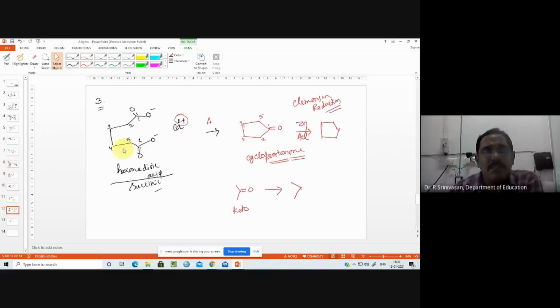So you see 6 carbon atoms were here. From that you get a compound with 1 carbon less, 5 carbon. So cyclopentanone. From that Clemmensen reduction you are getting 5 carbon atoms. The same thing you have to go.